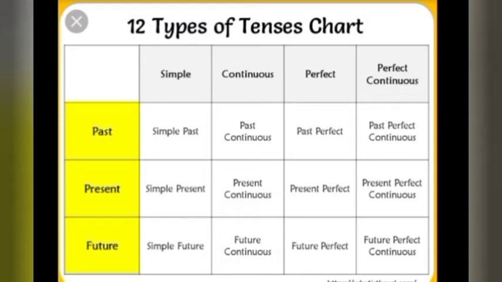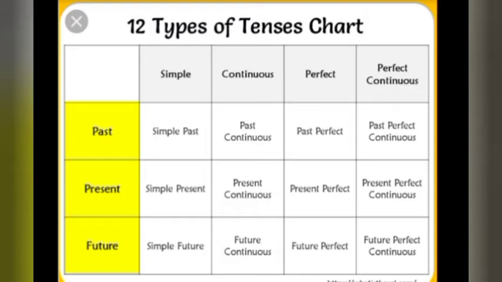Past means which has happened sometime before, present means what is happening now, and future means what is going to happen afterwards. So tenses are divided into 12 types.